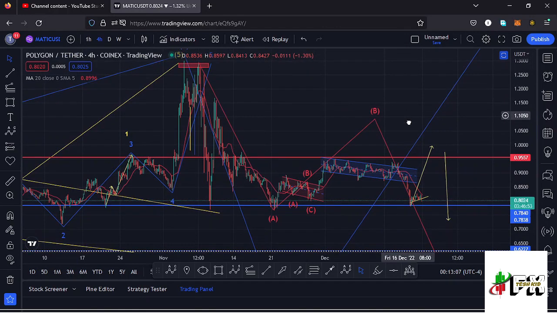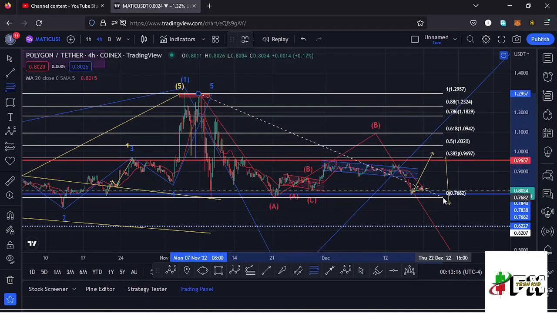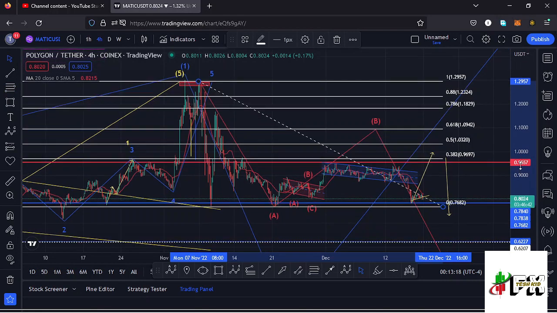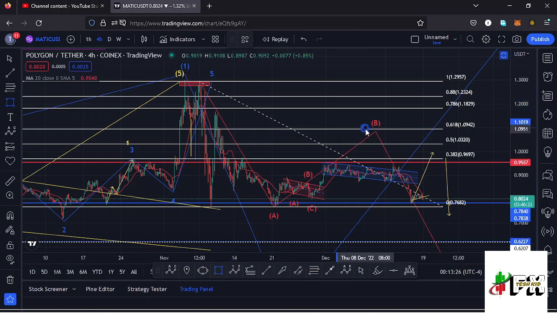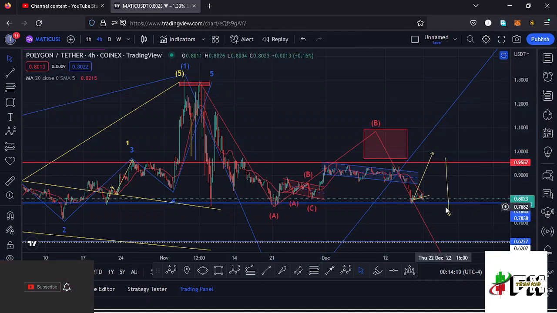Sketching out a minimum target area to the upside in the formation of that wave B using the Fibonacci, connecting it from the high of the wave A to the low of the wave A, that gives me a minimum retracement area between the fib level 0.5 and the fib level 0.618, and I can extend that target area back to the fib level 0.382. That target area lies between the $1.09 mark and the $0.96 mark, and that is the minimum that I'm expecting that wave B to the upside to do.